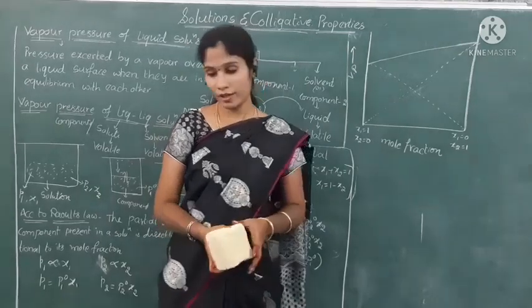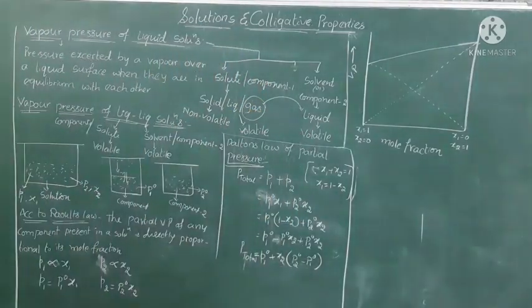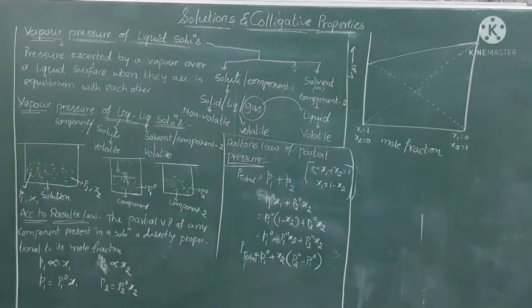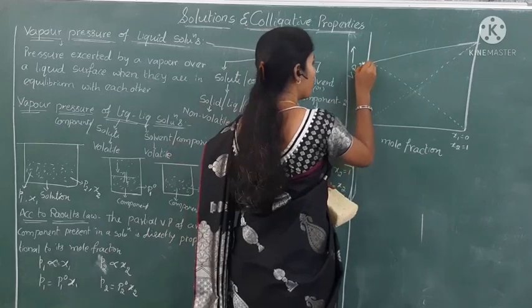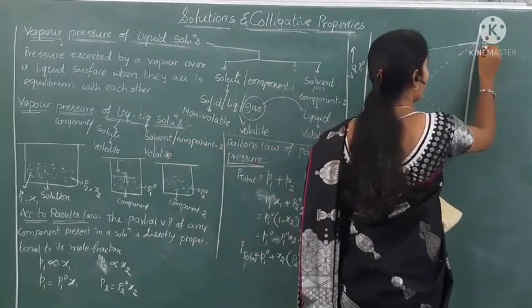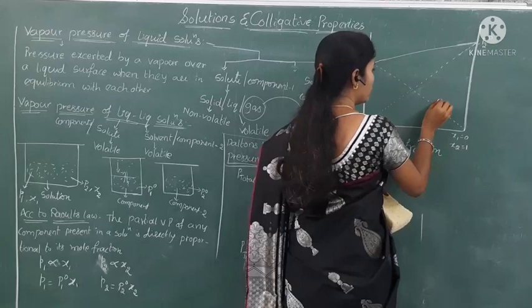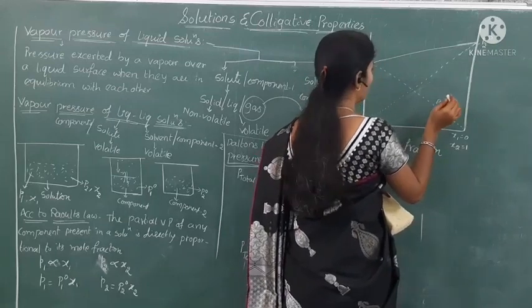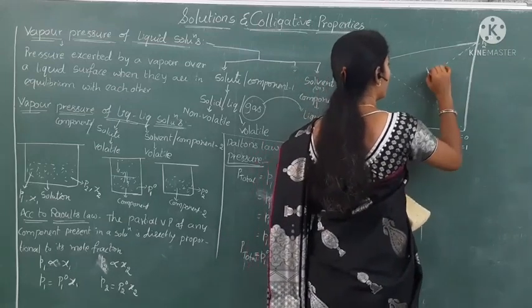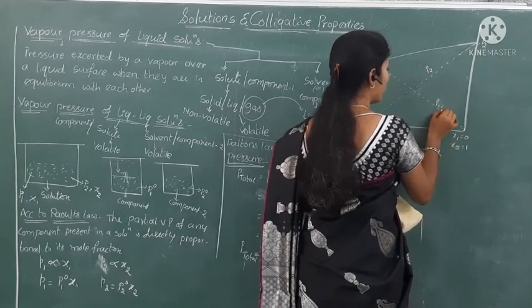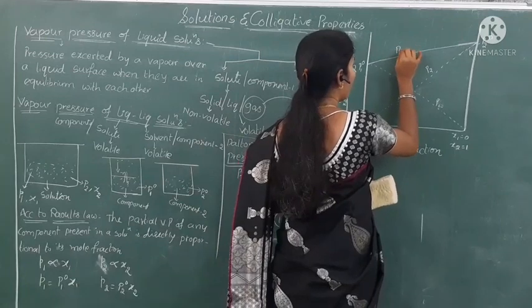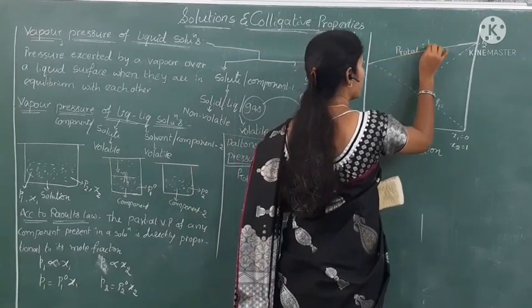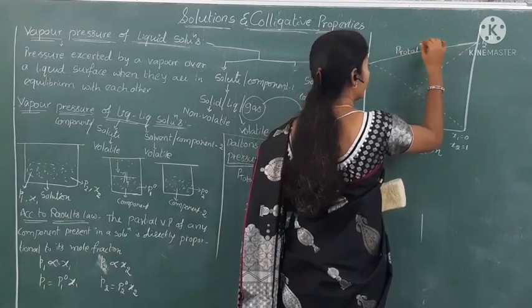So here we are drawing a graph between mole fraction and vapor pressure. Here, this one indicates P1 naught and this indicates P2 naught. This is P2 and this is P1. And this is P total, which is equal to P1 plus P2.